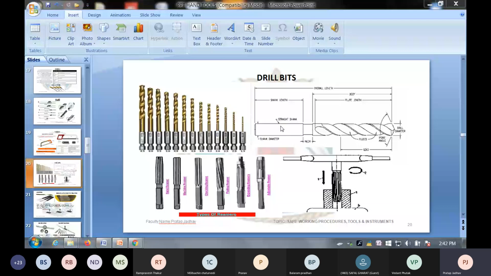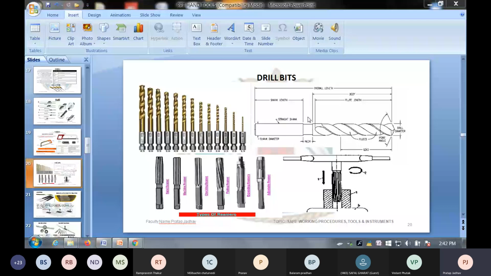The drilling machine can be hand operated, manually operated, hydraulically operated, or electrically operated. So there are portable electric drilling machines, portable hydraulic drilling machines, portable pneumatic drilling machines, or manually operated drilling machines. And you have the pedestal drilling machines, which are grouted onto the ground, and we can drill a hole in any given job. About the drilling machines, we are going to learn later in due course when we go to the machine shop where machinery is installed. Each machine we are going to see independently.